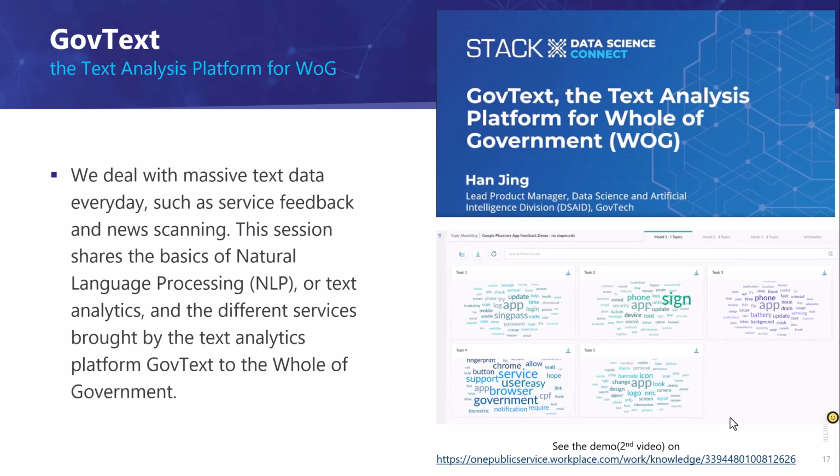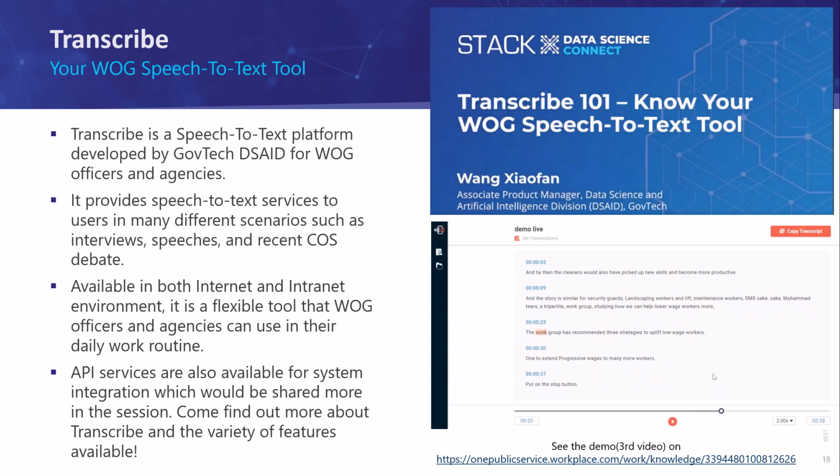There's a link here where you can watch the demo on how this platform works and what features it has. Besides that, another tool is called Transcribe. It is a speech-to-text platform created by Data Science and AI from GovTech, and it provides speech-to-text services for many different scenarios, for example, interviews and speeches. If you want to find out more about this tool, feel free to click on the link here. You can see the demo on how this tool works and what capabilities this tool has.